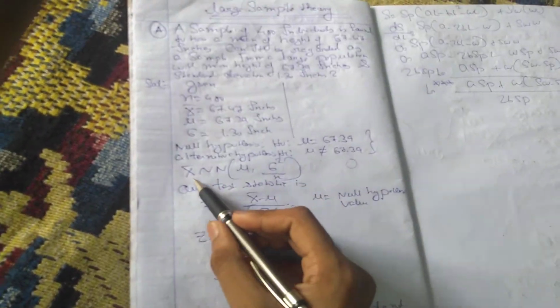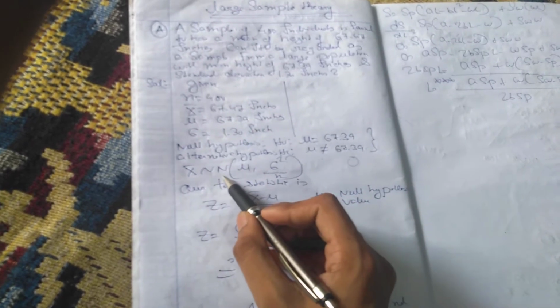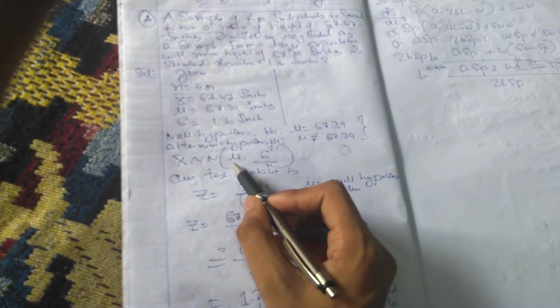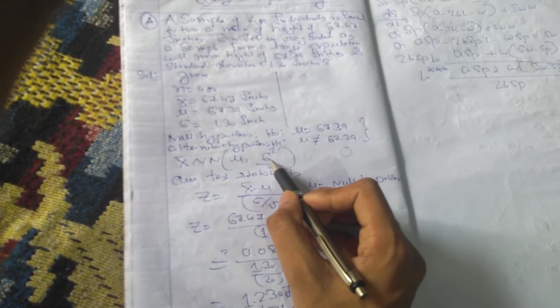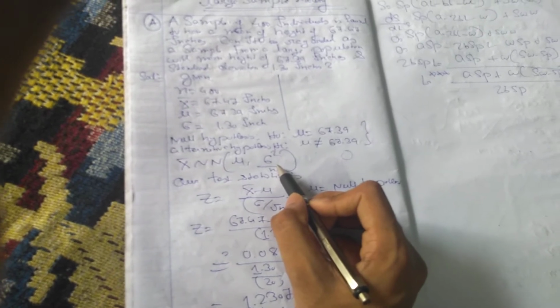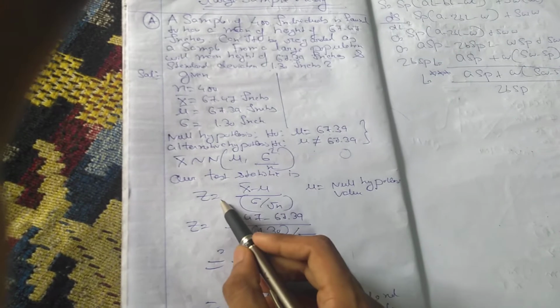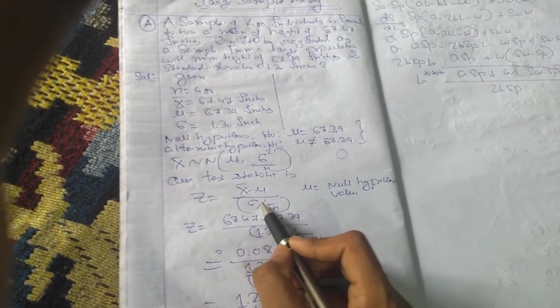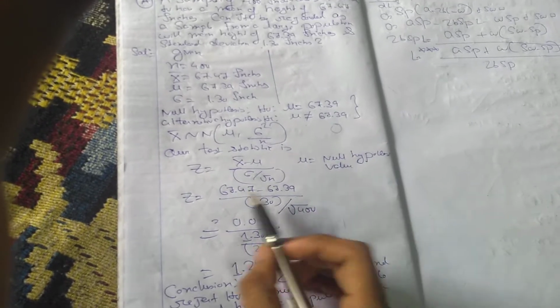Now our sample mean follows a normal distribution with mean mu, and the variance of the sample mean is sigma square by n, assuming simple random sampling with replacement. The test statistic is z, which is x bar minus mu divided by sigma by root over n. Mu is the null hypothesized value.